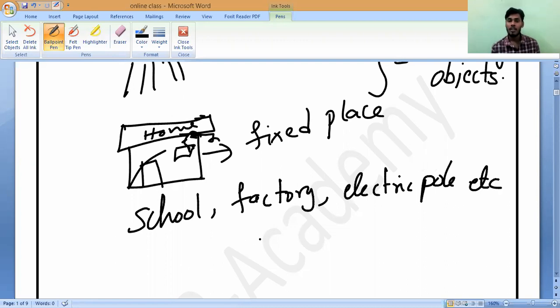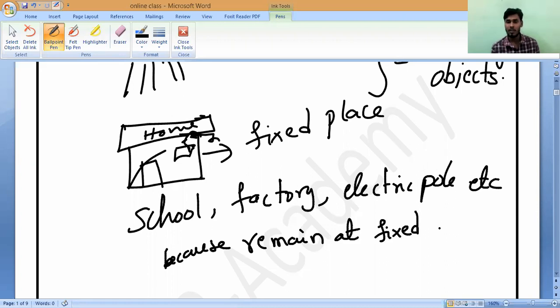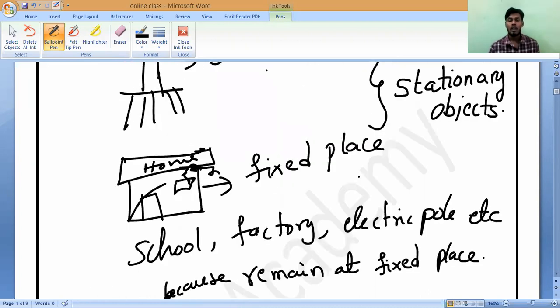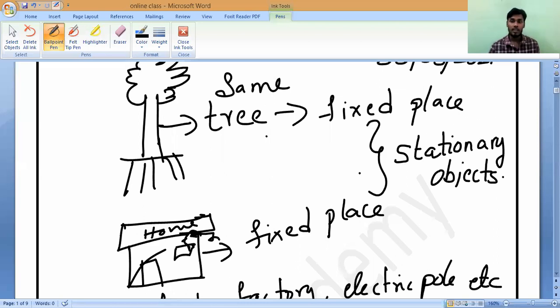Why? Because they always remain at a fixed place, the same place. Is it yes or no? They remain at the same place. So that is why we call them stationary objects, or we can call them objects which are in rest.